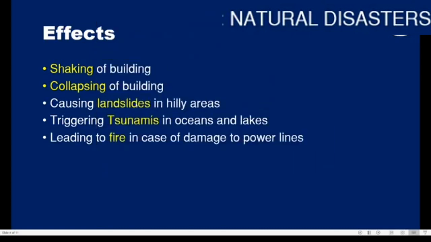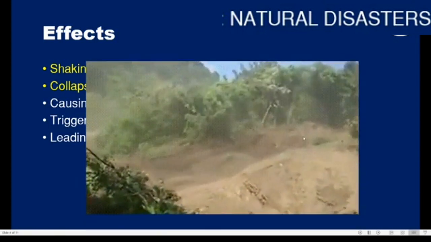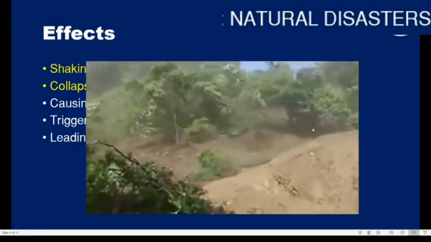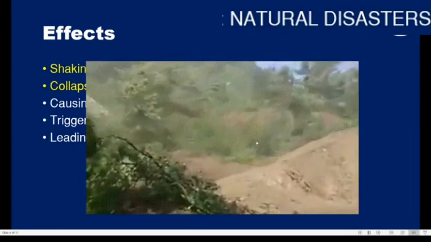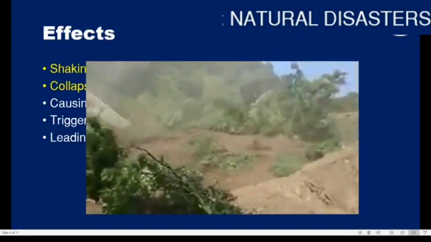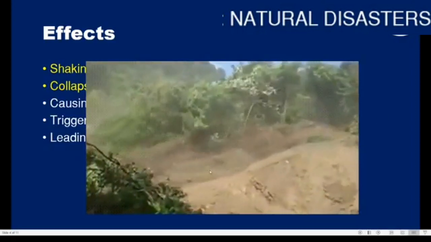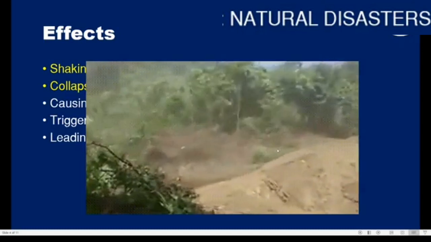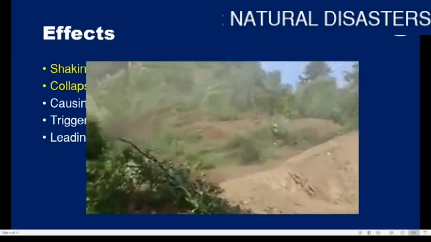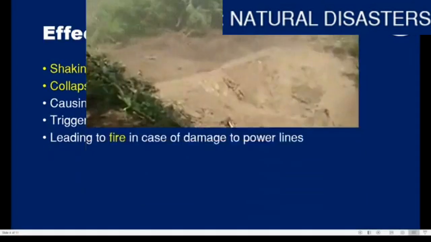It also causes landslides in hilly areas. If you don't know what a landslide is, a landslide occurs when the soft soil or the soft earth on the surface cannot keep hold of the ground below it and therefore it slides. Can you see how the earth is sliding here? Along with the trees, it is sliding. This is known as a landslide.